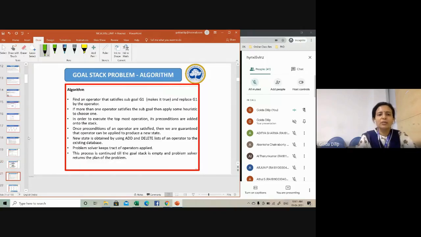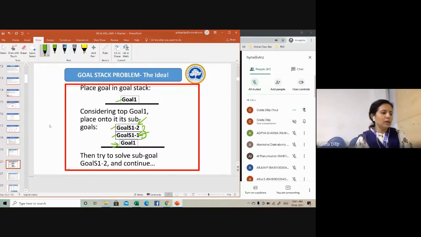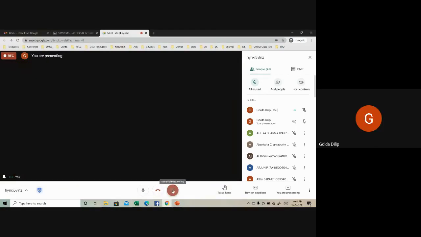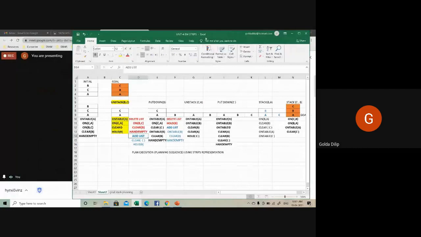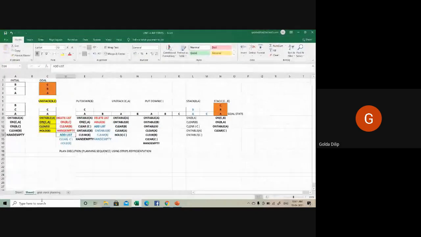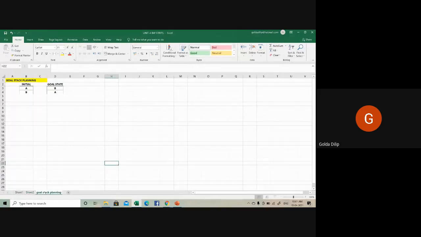Now I'll explain this with a small example before coming to the algorithm. The same block world problem we discussed last class, I'll now solve using goal stack planning, implementing it with the help of a stack. Let's take our block world problem. Hope all of you are able to see the Excel sheet here. This is our goal stack, the same block world problem, a simple problem with 2 blocks. This is your initial state.